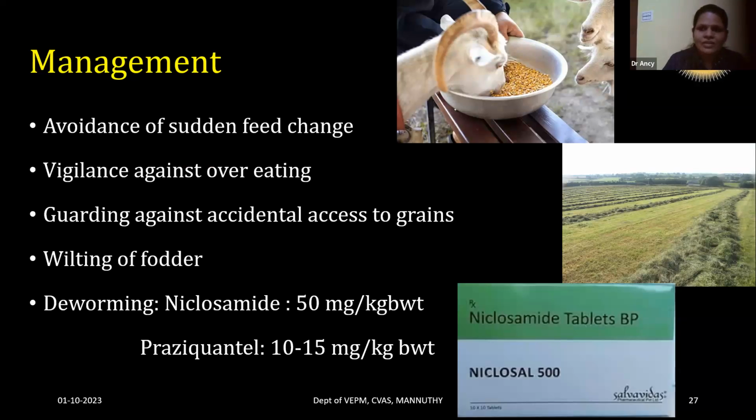And if the animal is having severe parasitism, the tapeworms are the major problems because they are bigger worms. They can obstruct the intestines. So niclosamide at 50 milligram per kg body weight can be given orally, or praziquantel at 10 to 50 milligram per kg body weight orally should be given. Niclosamide tablets are available, 500 mg tablets. So deworming can also reduce the mortality in case of endotoxemia.